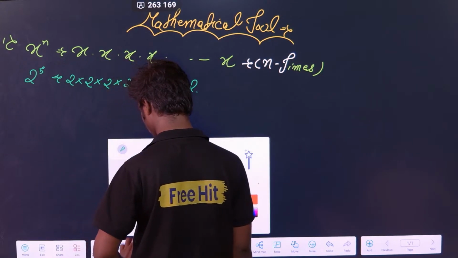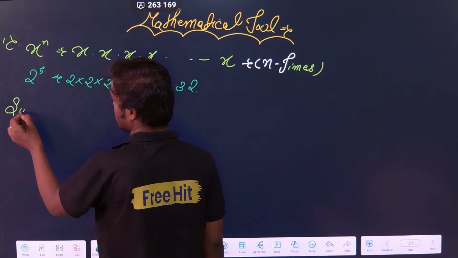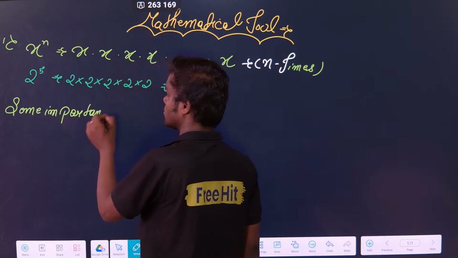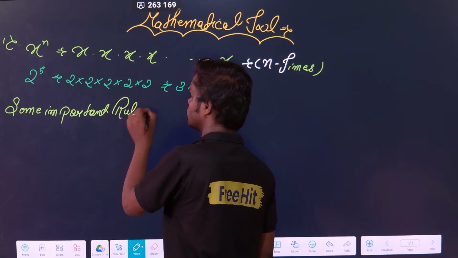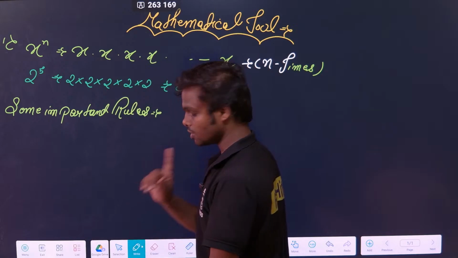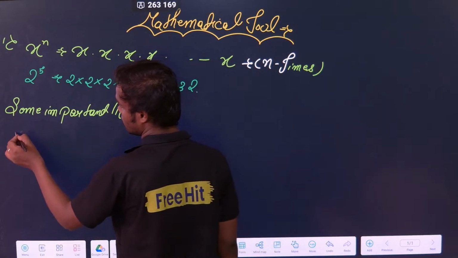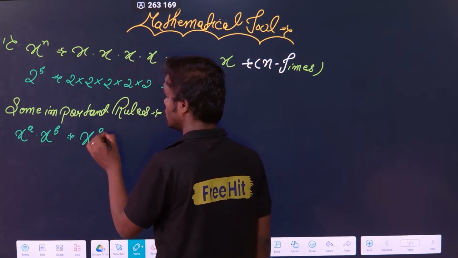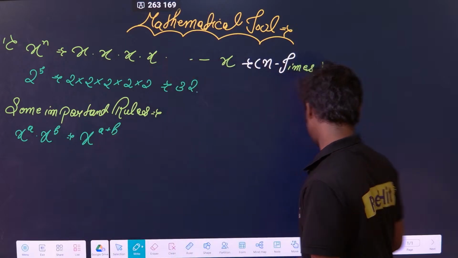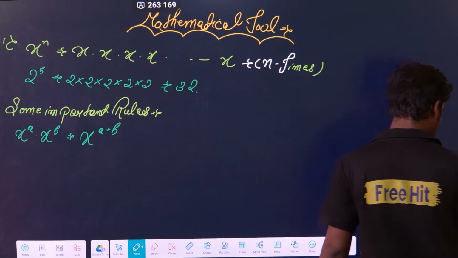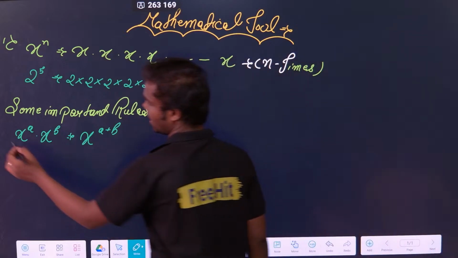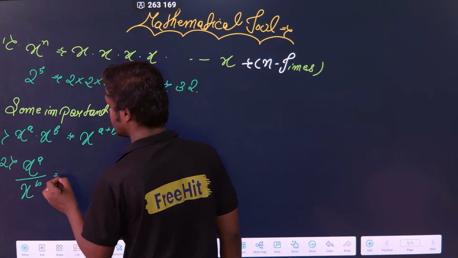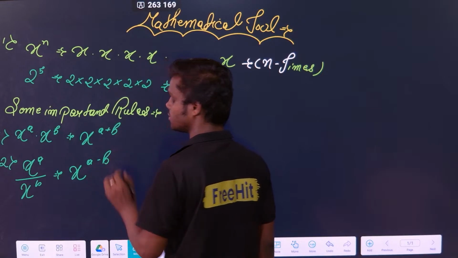Second thing, some important rules. What are those rules? The first rule: x to the power a into x to the power b. Its meaning is very simple: x to the power a plus b. I hope you know all these things. Second, x to the power a divided by x to the power b. This means x to the power a minus b.